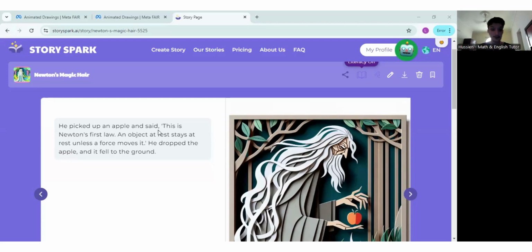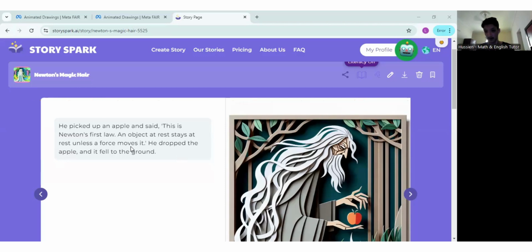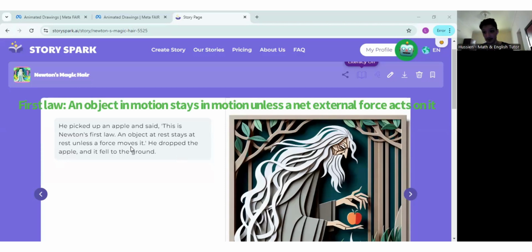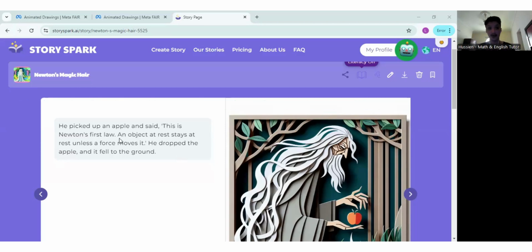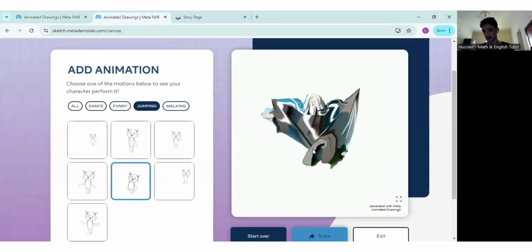Now, as you remember from the story here, Newton's first law says an object at rest stays at rest unless a net external force acts on it. And an object in motion stays in motion unless a net external force acts on it. Now, this means two things, and I'm going to be using two drawings to do that. I'm going to be using my drawing of Cell here to show this explanation and my drawing of Newton over here.